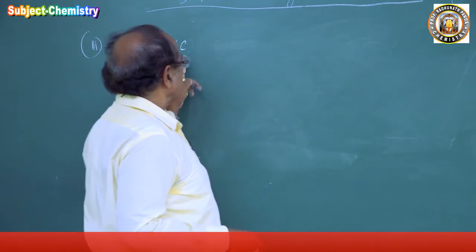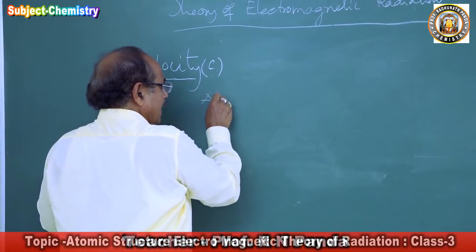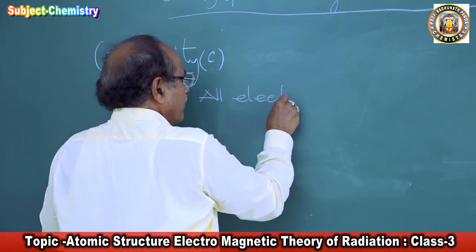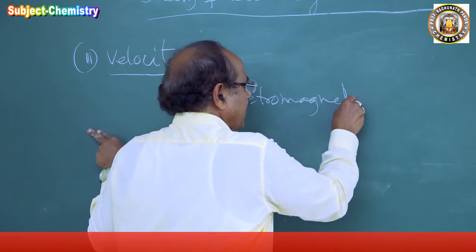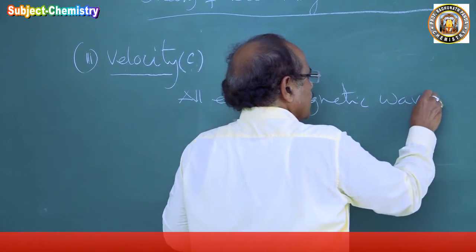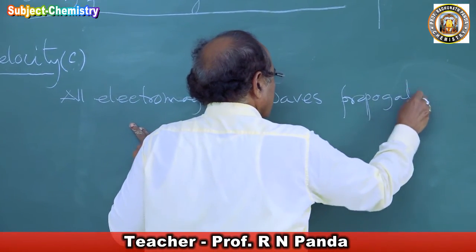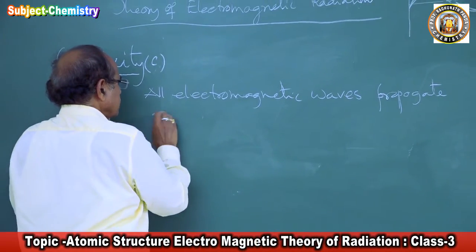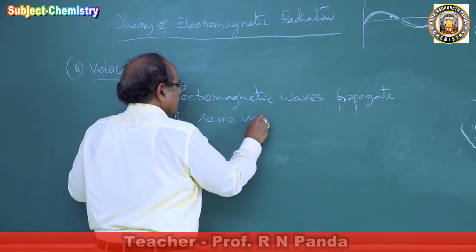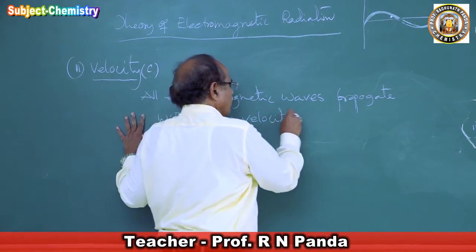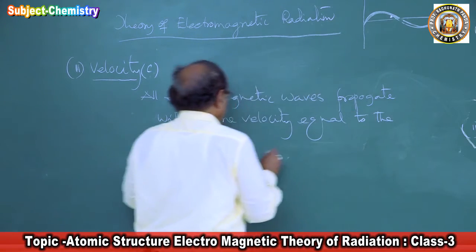This is the distance traveled by a wave in a second of time, and all electromagnetic waves propagate with the same velocity, equal to the velocity of light.